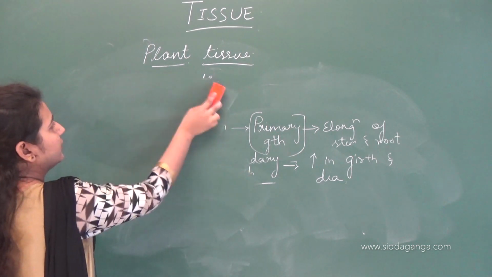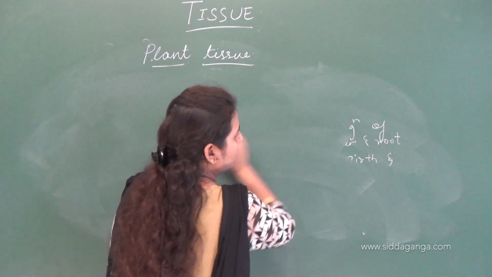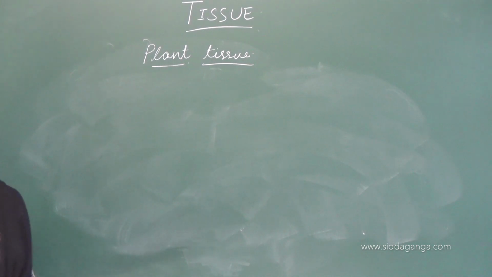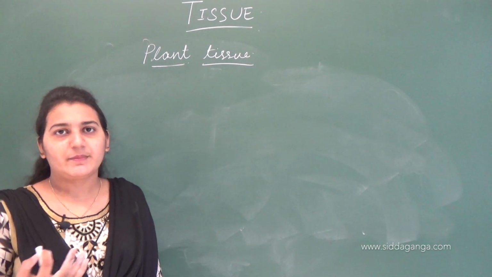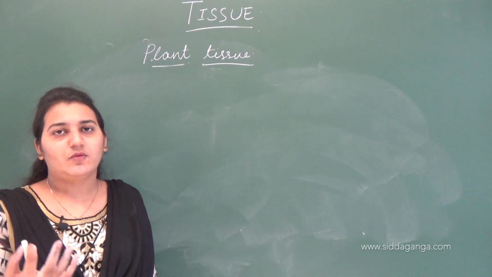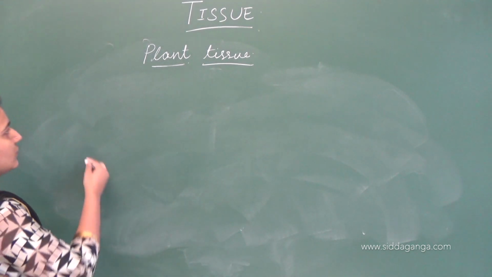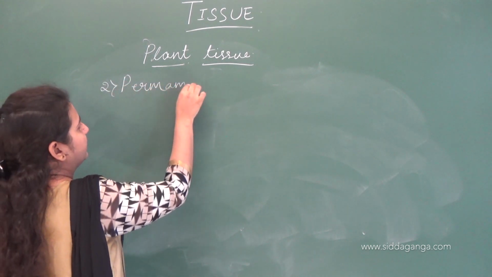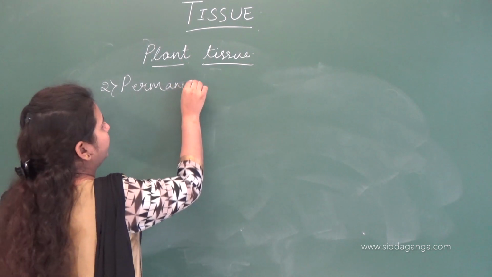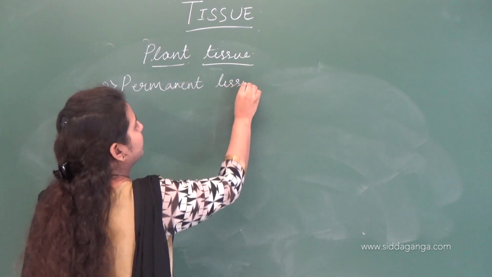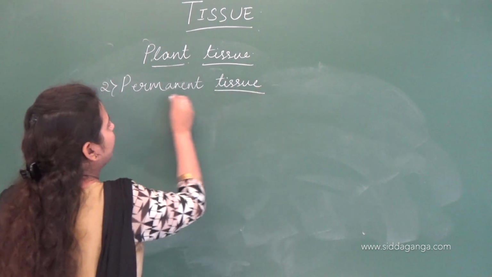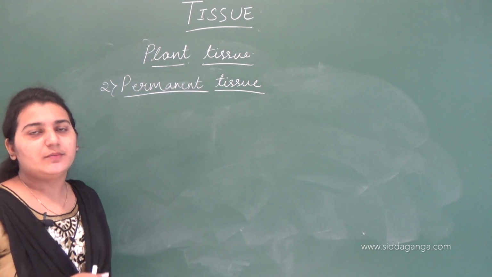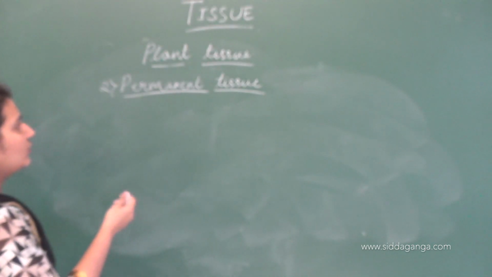So these meristematic cells keep on dividing to form new cells. After dividing, what happens to these cells? These cells form permanent tissues. It's not like the whole life they'll be dividing, isn't it? At a point they stop dividing. They lose their ability to divide, and they get a permanent shape, size, and they do a permanent function. So that is what we call permanent tissue.